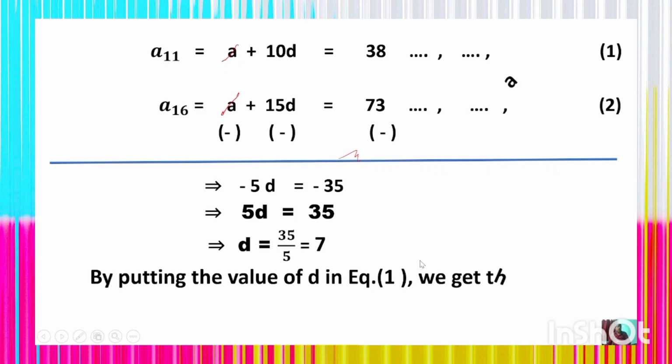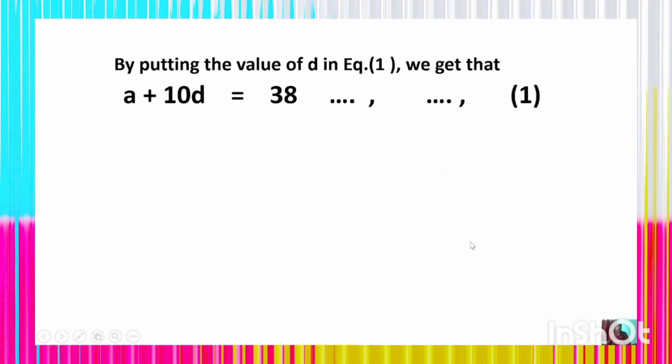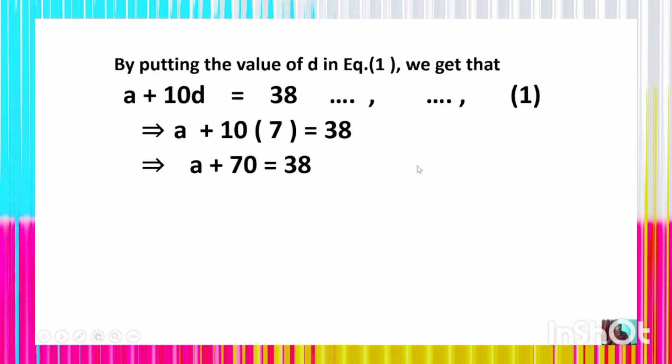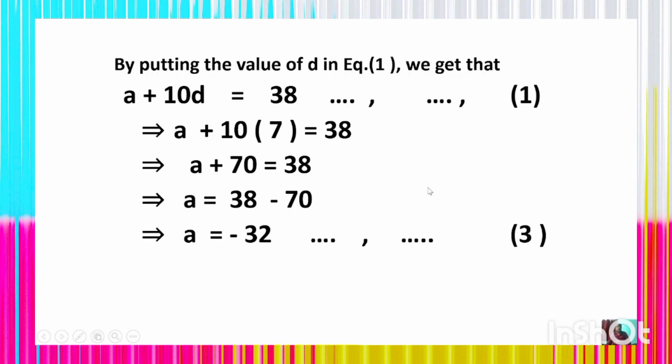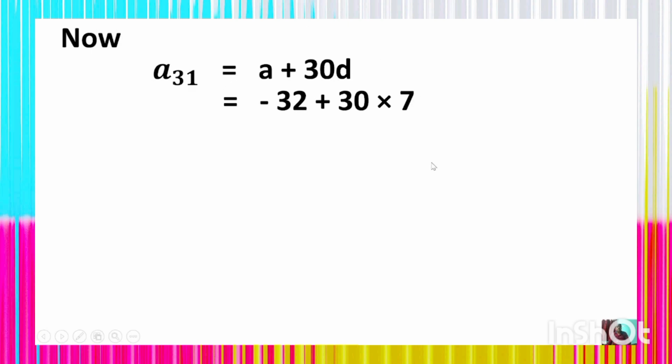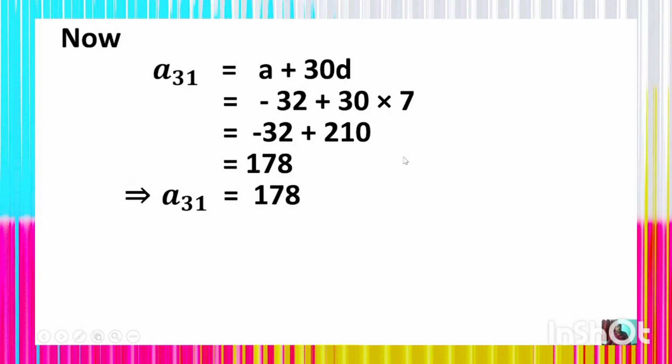Now putting the value of d in equation 1, we shall get a plus 10d is equal to 38. So after putting the value, we get a plus 10 into 7 is 38, a plus 70 is equal to 38, a is equal to 38 minus 70, which is minus 32. Thus the first term of the AP is a is equal to minus 32. Now the 31st term of the AP is a plus 30d. Putting the values, we get minus 32 plus 30 into 7, which is minus 32 plus 210, which is 178. Thus the 31st term of the given AP is 178. This is what you have to find out.